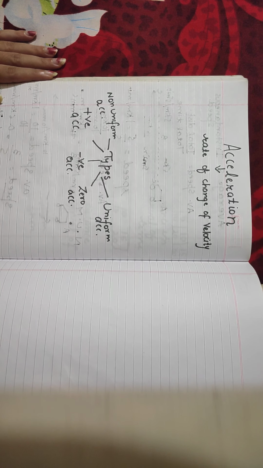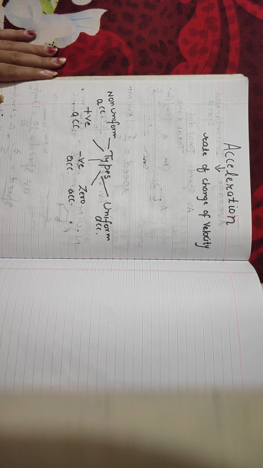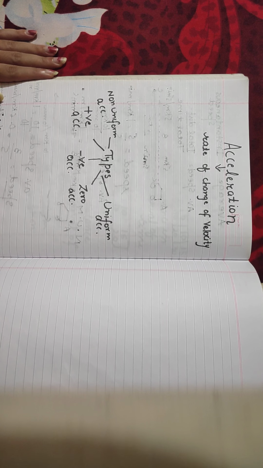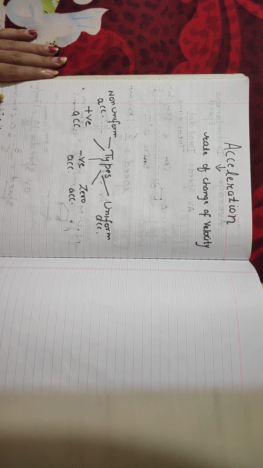Why was this another quantity of acceleration needed, or why was it actually necessary to derive one more quantity? Was there some purpose, or some immediate need which couldn't be solved without introducing the concept of acceleration? See, firstly, in the first video we talked about motion. When we talked about motion, we came to the conclusion that motion equals change in the position of a body, or change in the position of an object.